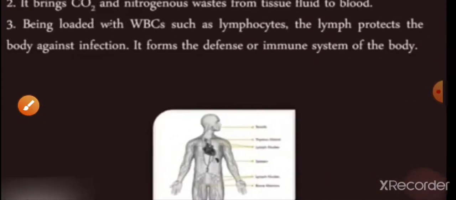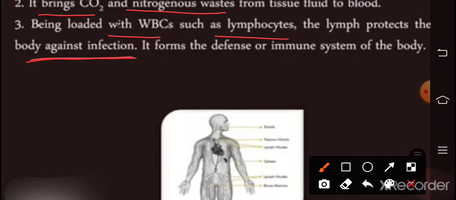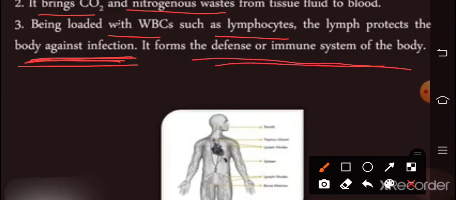It brings CO2 and nitrogenous waste from tissues and fluid to the blood. Being loaded with WBCs such as lymphocytes, the lymph protects the body against infections. So it acts as a fighting agent and protects us from infections. It also forms the defense immune system of the body. So it is very important.